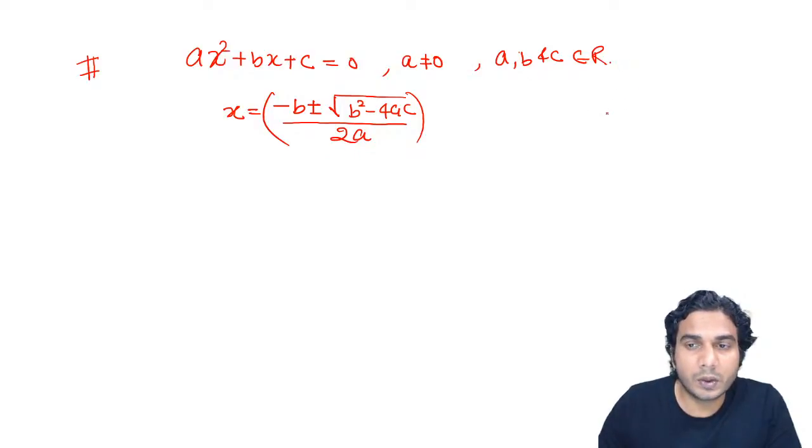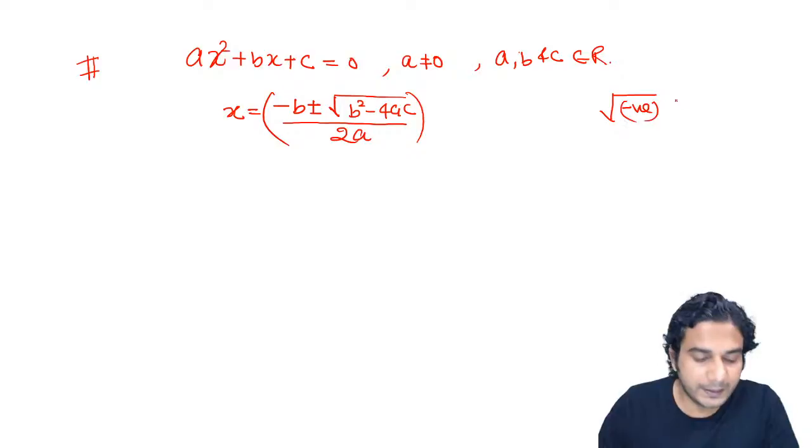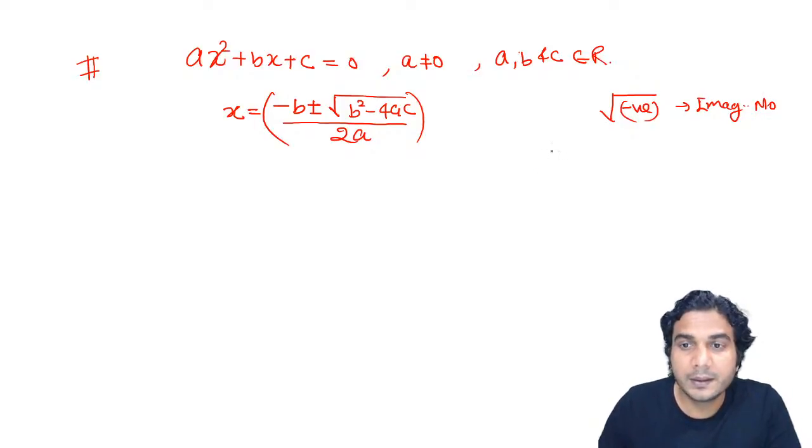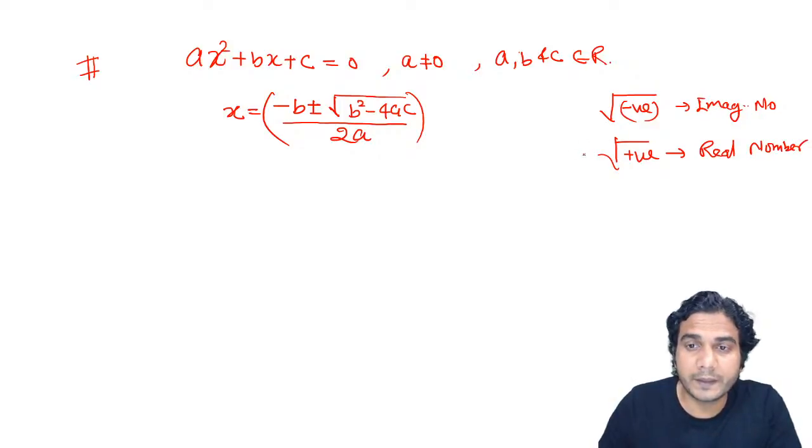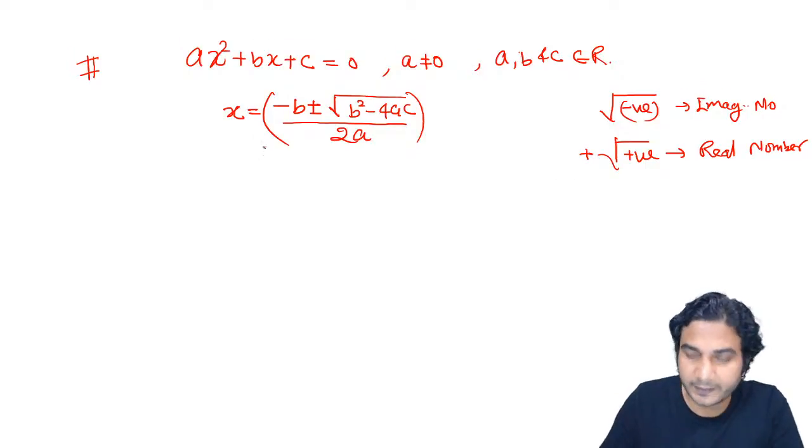Let us talk about imaginary numbers first. Whenever you have a negative number inside the square root, it becomes an imaginary number. But if you have a positive number inside, or 0, since under root of 0 is 0, then this is a real number. If it has a plus sign, then it is positive, and with a minus sign, negative, and with no sign, it is considered positive.